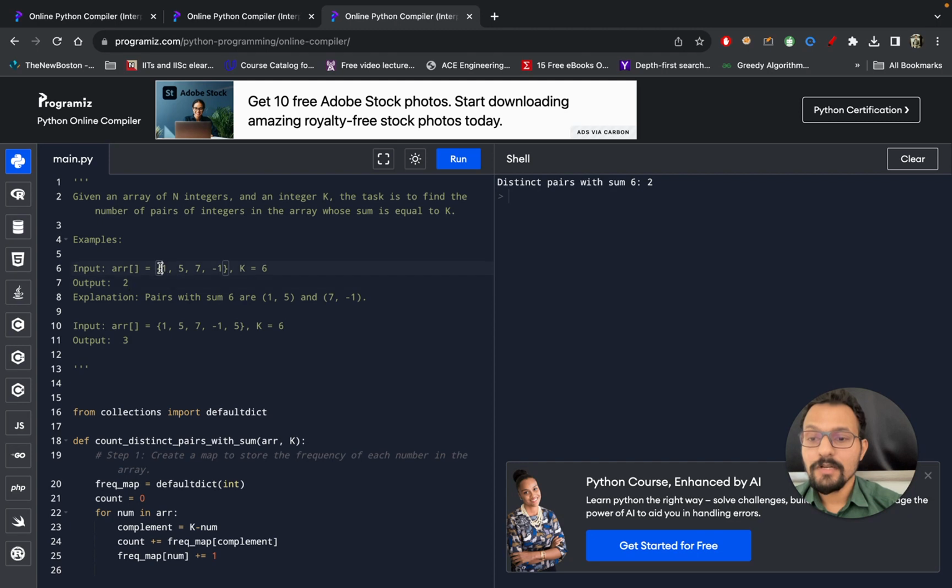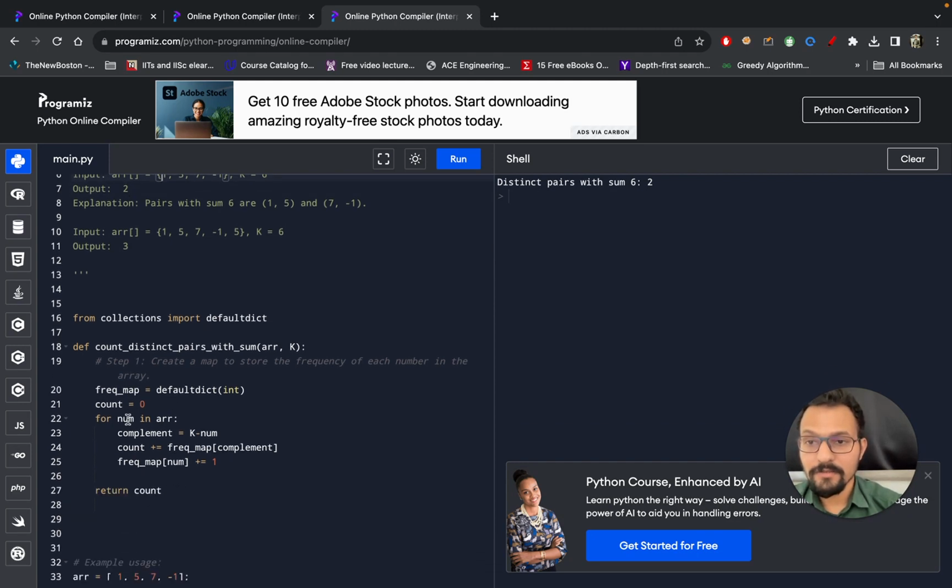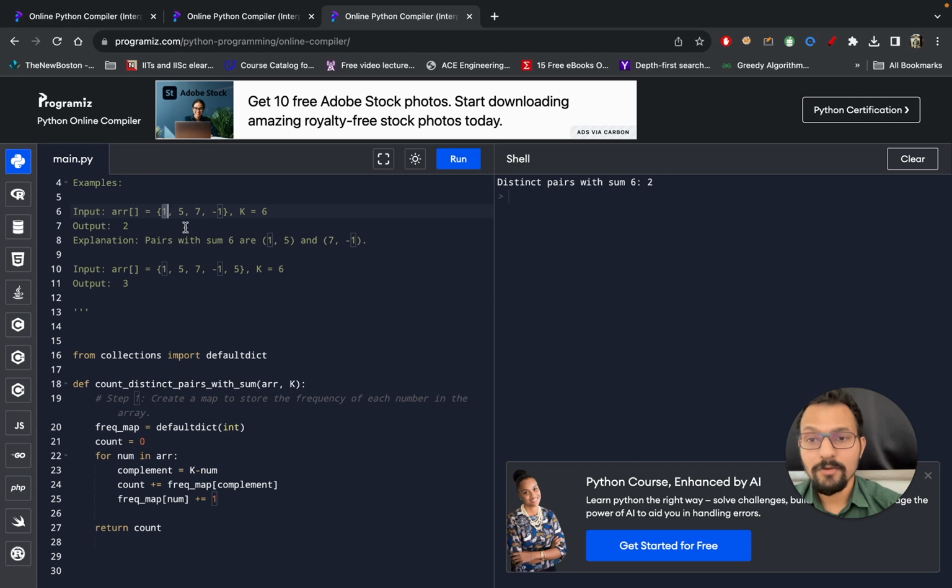So here, if I see 1, how we explain this code is we are iterating, right? We are finding 1, and then we are finding the complement of 1. The complement of 1 is 5, and 5 is not in the array, so it didn't do anything. We are also updating the frequency of 1, which becomes 1, so our map will become 1 and 1. Now when we come to 5, it will try to find the complement of 5 again, which is 1. As you see, the frequency of 1 is 1, so the count is 1. And as I said, since we are updating the frequency in the for loop itself, it won't lead to duplication, and it will return the correct answer.